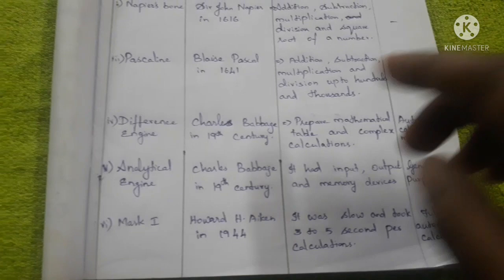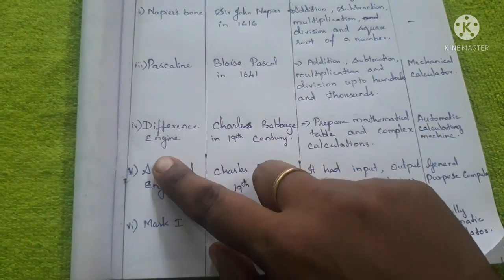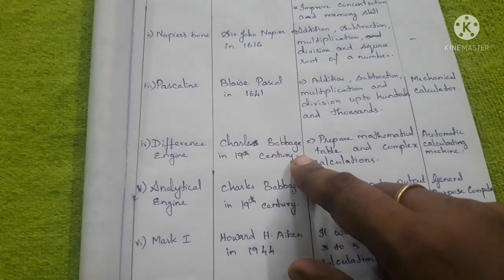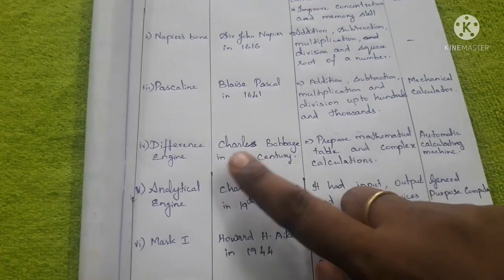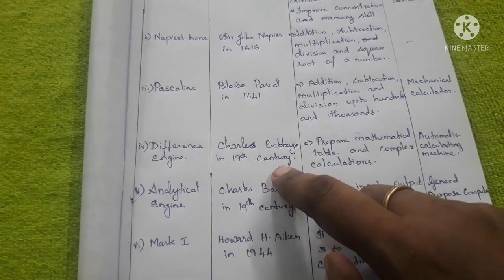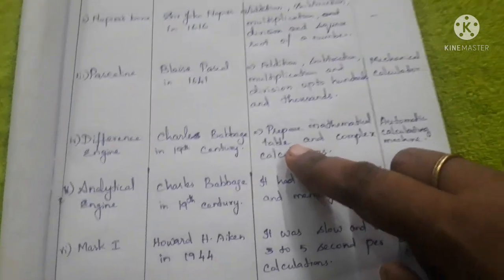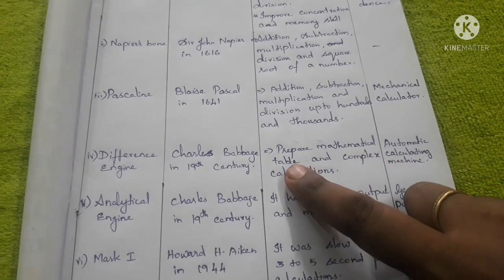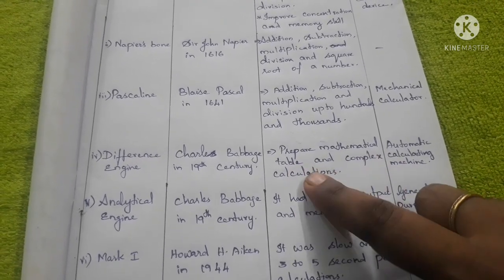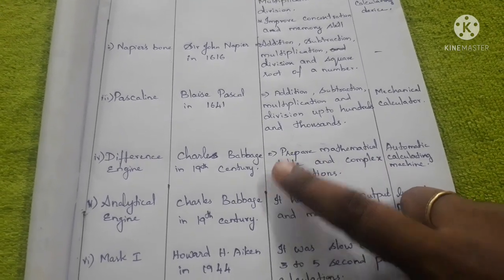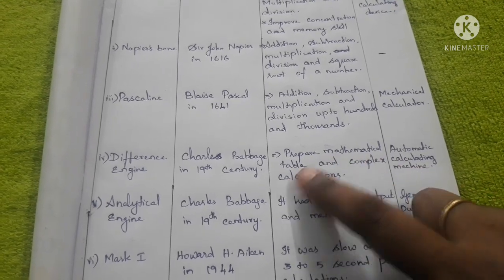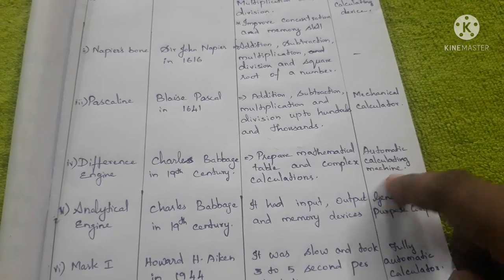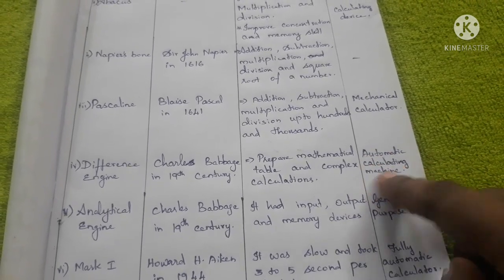The fourth one is the difference engine. It was invented by Charles Babbage in the 19th century. They used this difference engine for preparing mathematical tables and complex calculations, and it is the first automatic calculating machine.